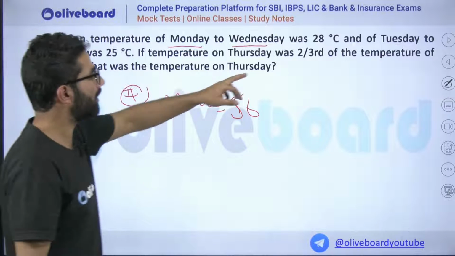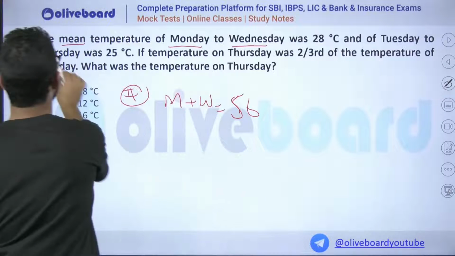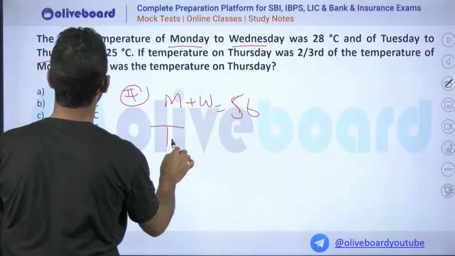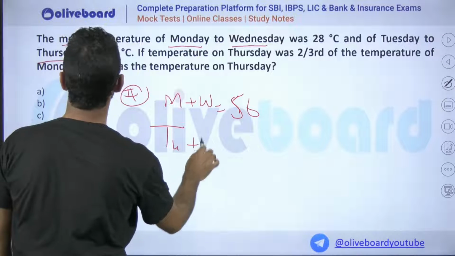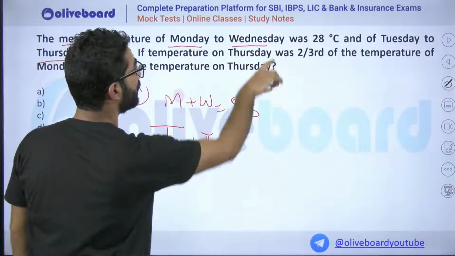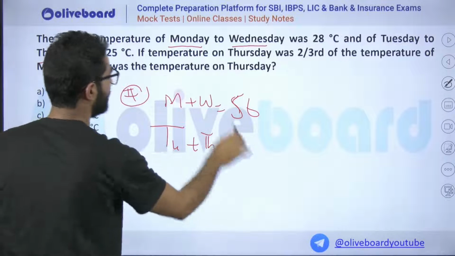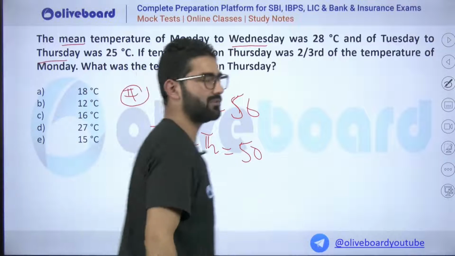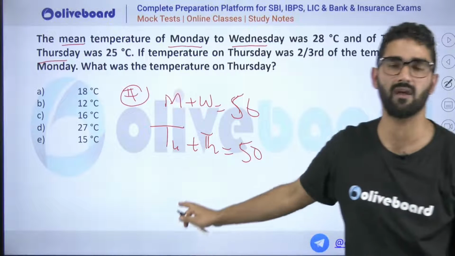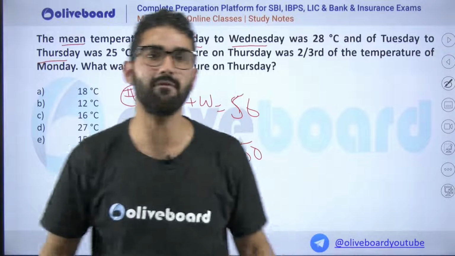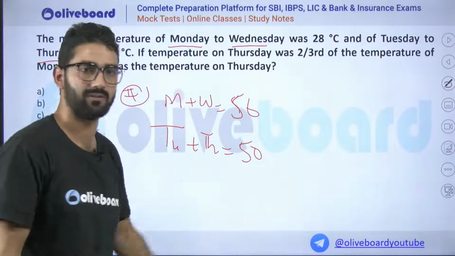We also have Tuesday and Thursday. Their average was 25, so the sum will be 50. The mean was given, but I just calculate the sum. I am not interested in the average. If I have to find the data, I will just go for the sum.